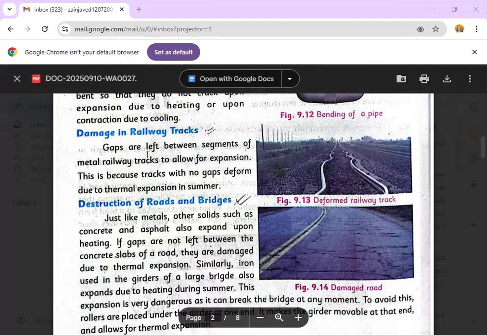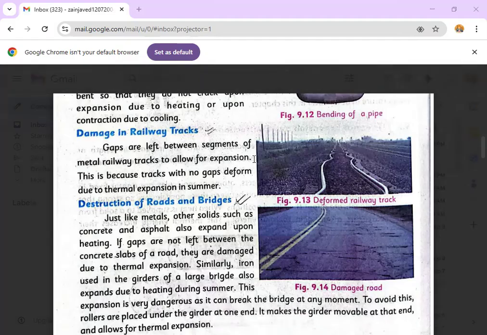So the gaps are left between the segments of metal railway tracks to allow for expansion. Therefore, the reason behind placing the gaps between the segments is that whenever the hot summer season comes, these gaps allow the expansion of the metal rails, and the metals expand and then join together. And whenever the contraction should be